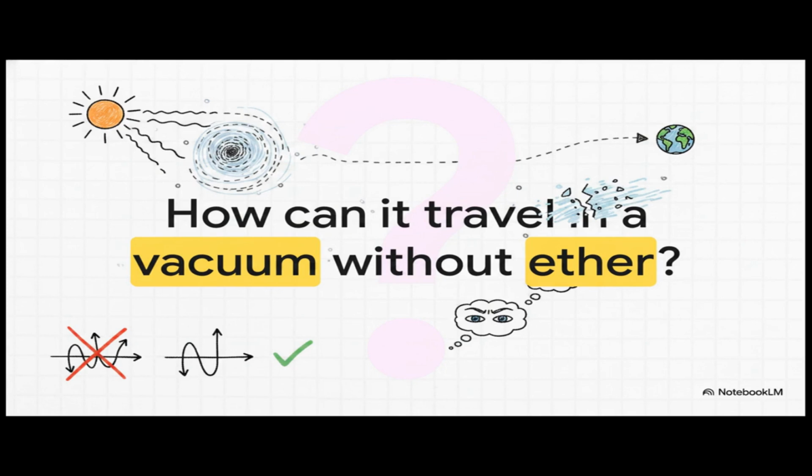How does light travel through a vacuum if the ether doesn't actually exist? Because once the existence of ether was definitively proven wrong, scientists were really left scratching their heads, wondering how light even reaches us from the sun. Space is a vacuum. There is no ether out there. If light is a mechanical wave, the space between the Earth and the sun should be a total dead zone. Plus, Huygens' theory also failed to explain polarization, which is a property exclusive to transverse waves, not the longitudinal ones he was proposing. So once again, science needed a new champion.